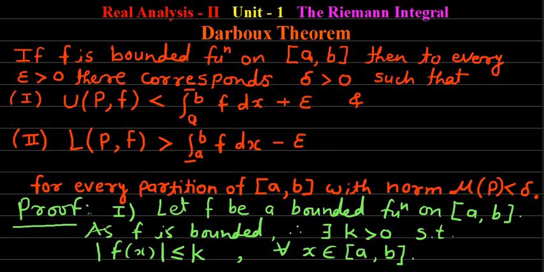In the Darboux theorem, we have proved that if f is a bounded function on closed interval a to b, then to every epsilon greater than 0, there corresponds a delta greater than 0 such that number first, upper sum for partition p for the function f is less than upper integral a to b f dx plus epsilon, and number second, lower sum for partition p for the function f is greater than lower integral a to b f dx minus epsilon, and this happens for every partition p of closed interval a to b with its norm mu of p less than delta. This we have proved in the Darboux theorem.